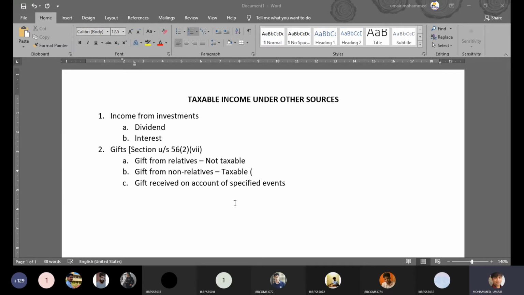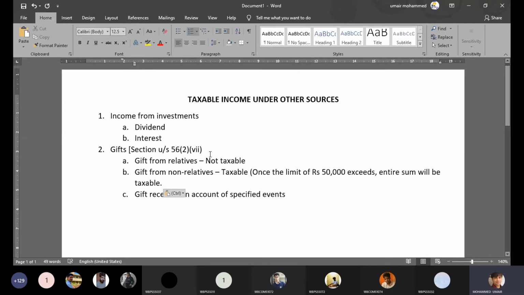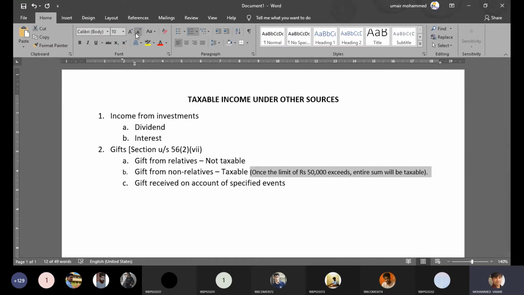So this sentence is very important, right? Once the value of the gifts exceeds 50,000, what will happen? Will the excess amount be taxable? The answer is no, not the excess amount. The entire amount becomes taxable. Once the aggregate value of the gifts received during the previous year exceeds 50,000 rupees, the entire amount is taxable.